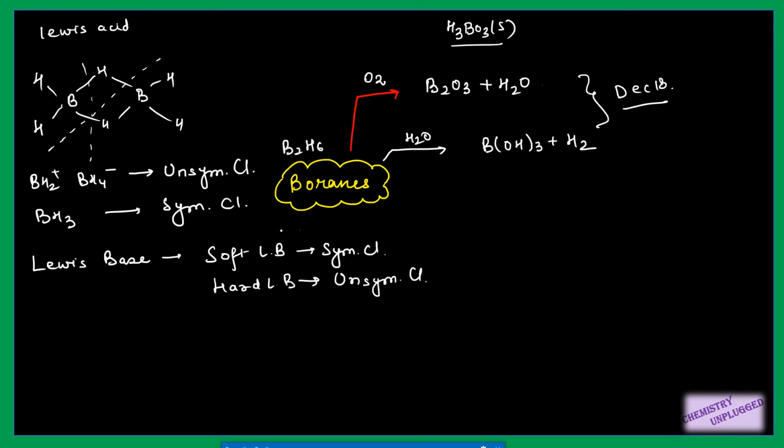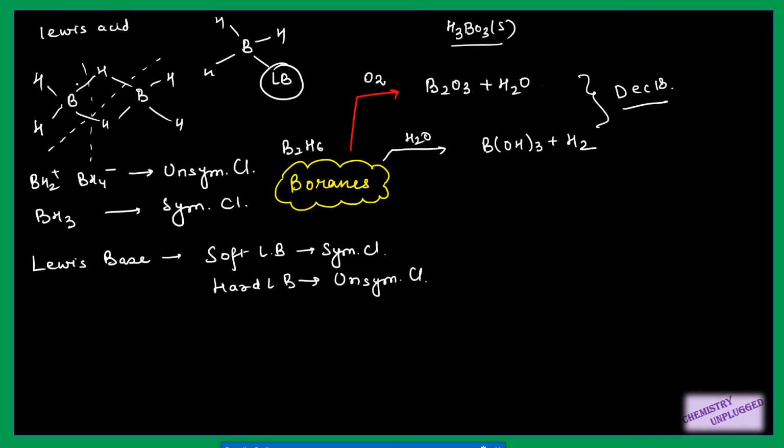I will tell you a simple way to remember which type of cleavage will occur when we are using soft or hard Lewis bases. Soft Lewis bases are larger in size, right? So if you do symmetrical cleavage, suppose like this, you will get BH3. We have only one vacant space here, so here I can attach my Lewis base which is larger in size. There is only one space for a larger base because it is large in size, so we can attach only one. So it is possible only when we have symmetrical cleavage.